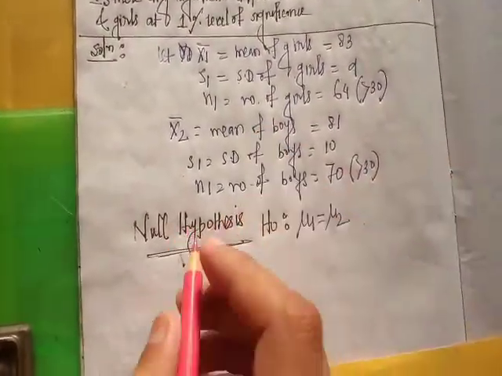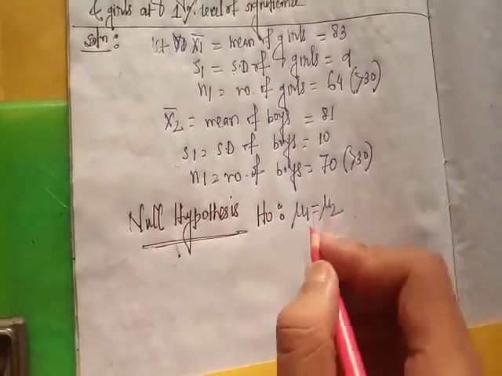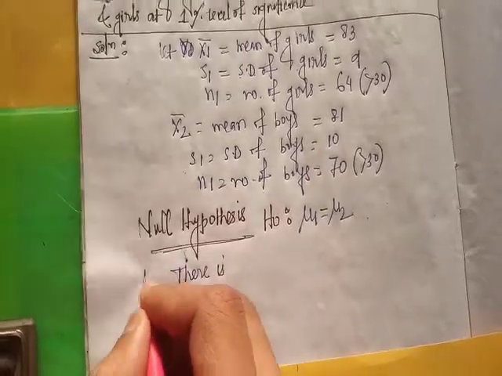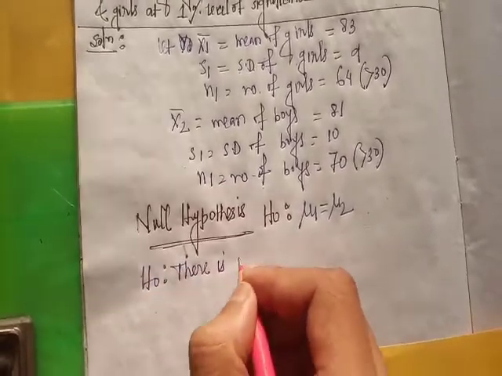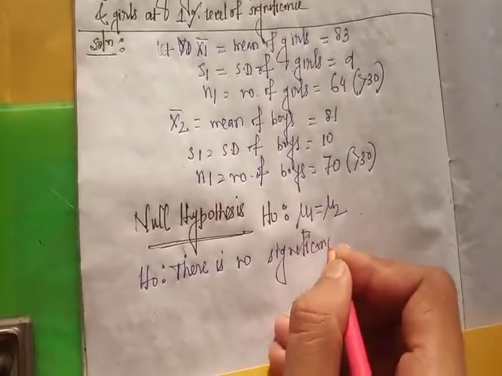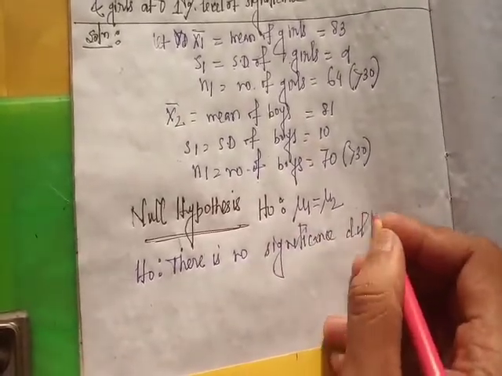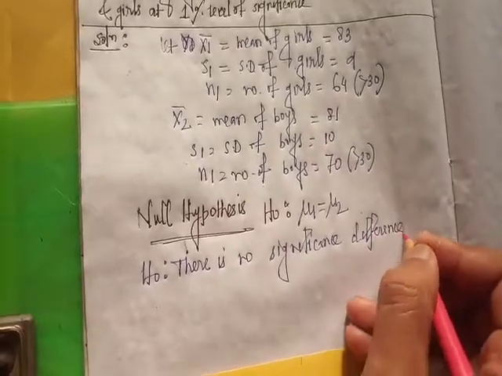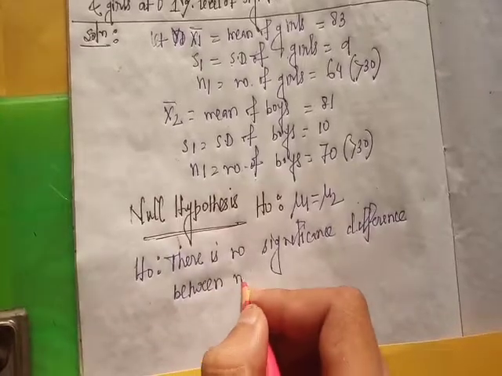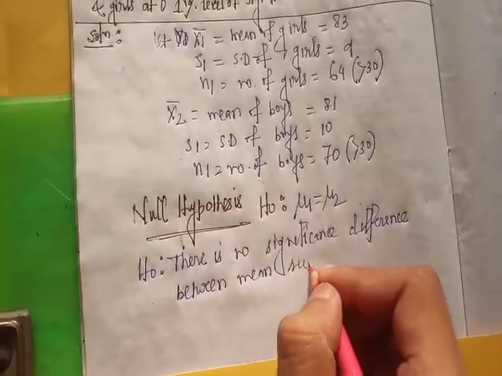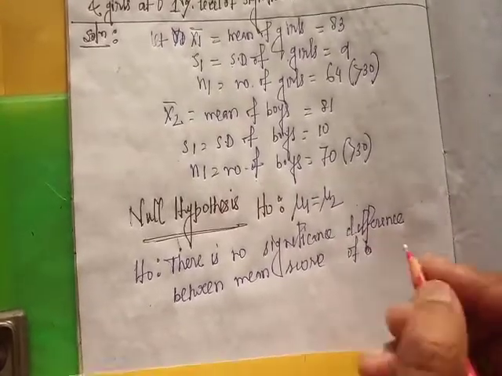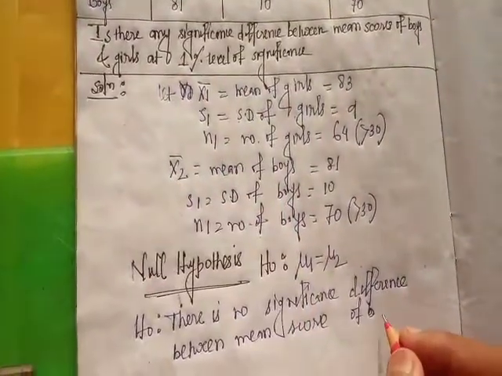We assume mu1 equal to mu2, which means there is no significant difference between the mean score of girls and boys.